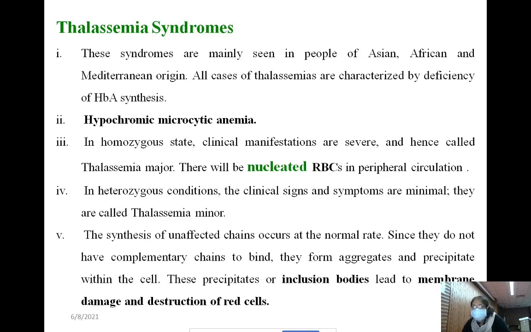But in thalassemia, if it is homozygous, it is known as major. That means thalassemia homozygous, thalassemia major.